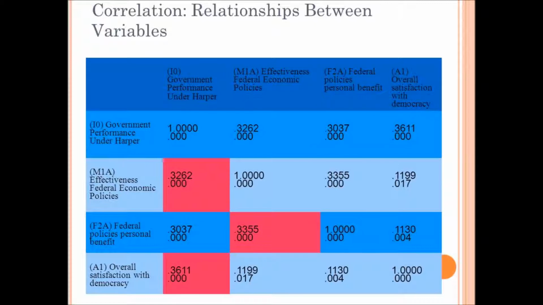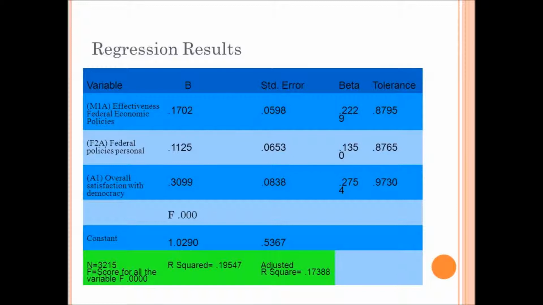It appears that overall satisfaction with democracy, with an R-square score of 0.3611, holds the strongest relationship with my dependent variable. A multiple regression analysis was conducted to determine the effects of each independent variable. Several conclusions can be drawn from these results.